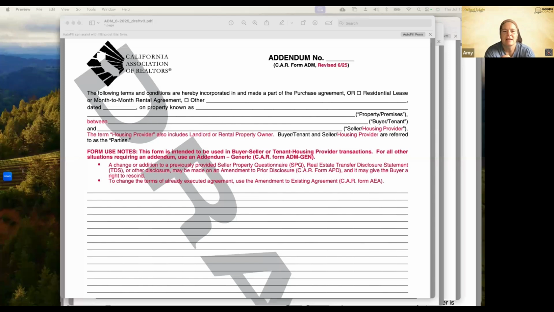ADM-GEN. A change or addition to a previously provided seller property questionnaire, real estate transfer disclosure statement, TDS, or other disclosure may be made on an amendment prior to disclosure. That's another form that they're putting out. We'll go over it today, and it may give the buyer a right to rescind. To change the terms of an already executed agreement, use the amendment to the existing agreement, or the C.A.R. form AEA. So those are the changes you're going to see on the addendum.